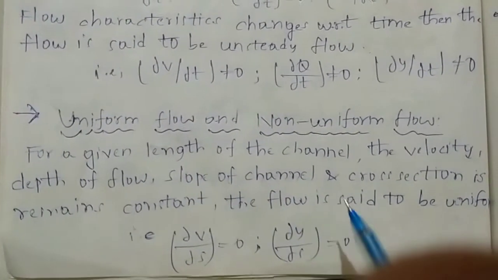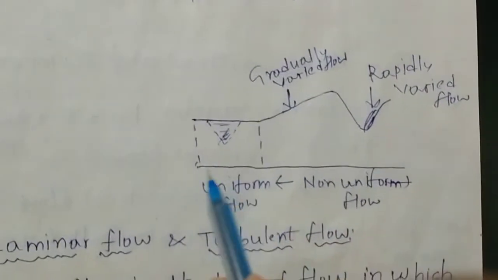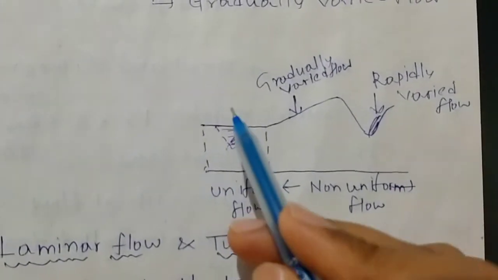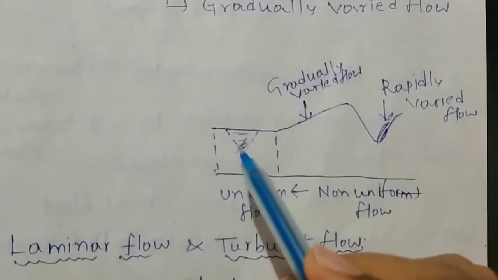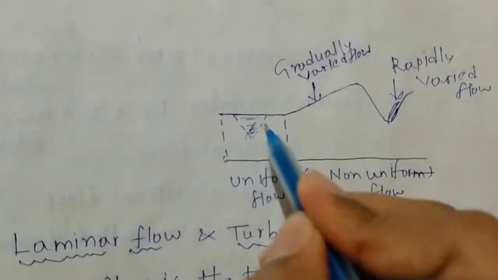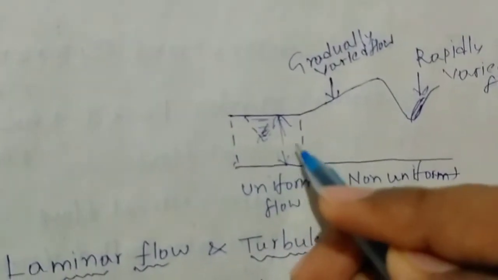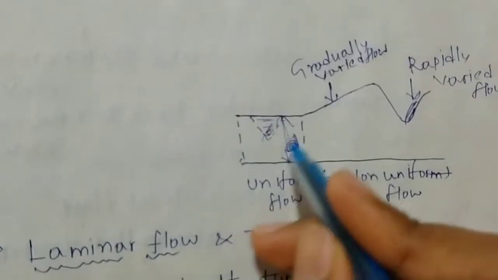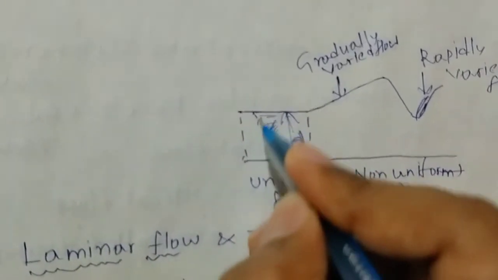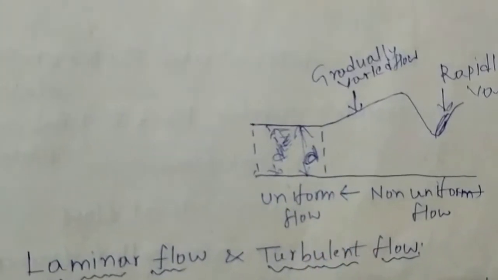Suppose this is the length of the channel, and we consider the flow characteristics such as depth and velocity. Suppose this is the depth of the channel, that is D. If we consider the same depth over here, the depth does not change due to the uniform flow.